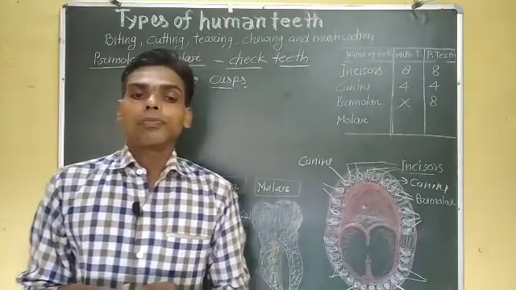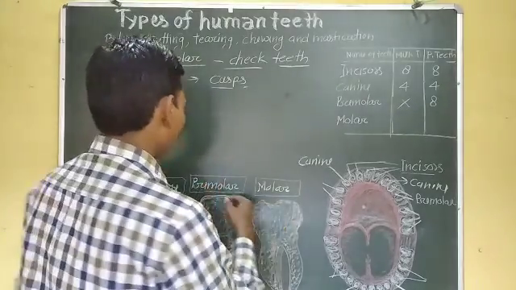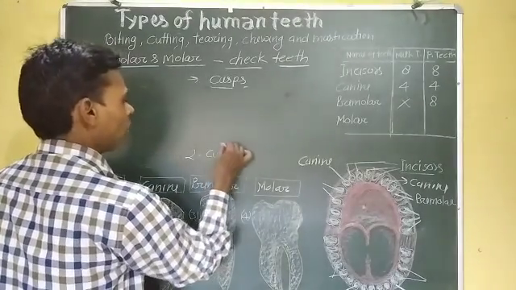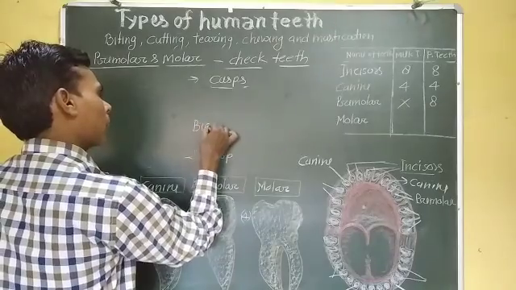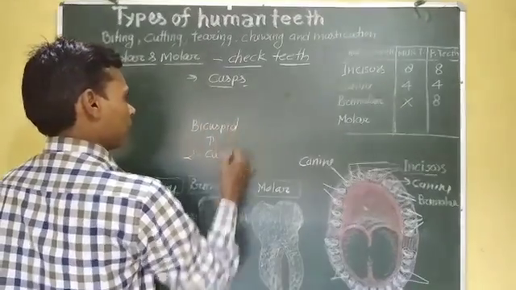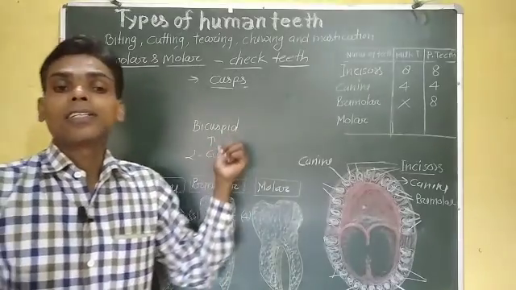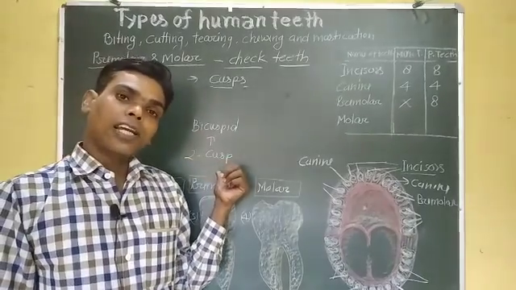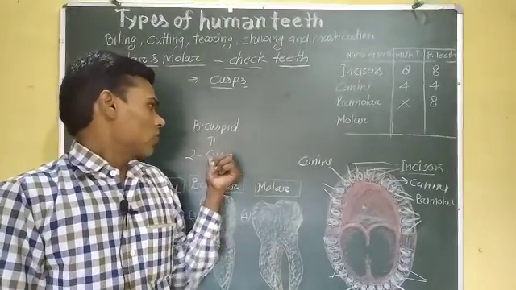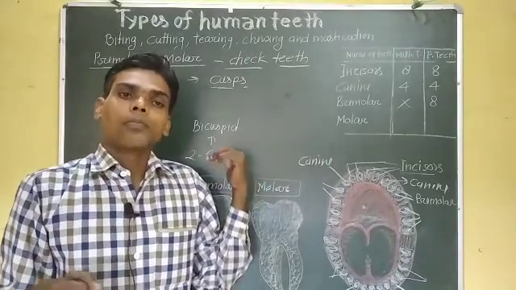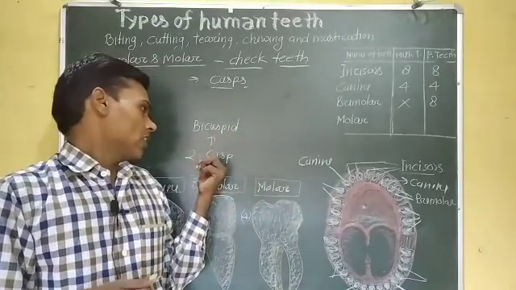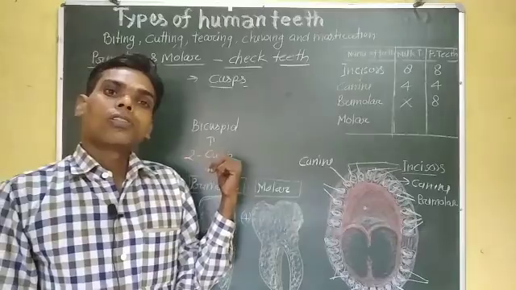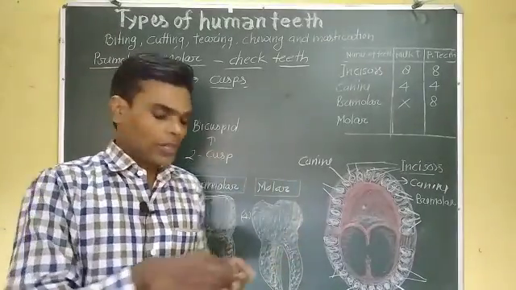The premolars have 2 cusps, so they are called bicuspid. When the number of cusps is 3, then it is called tricuspid.